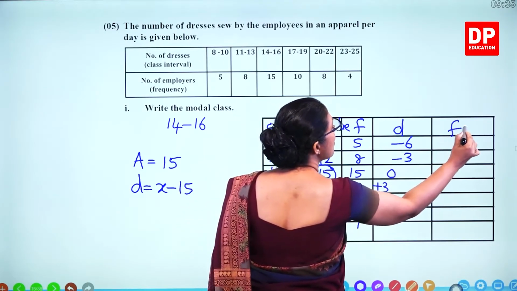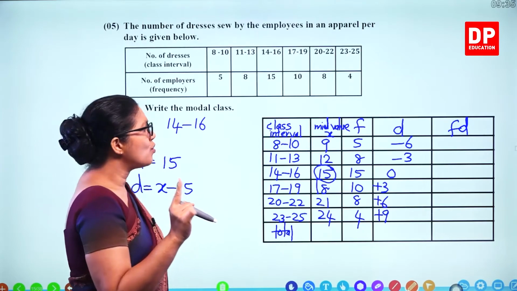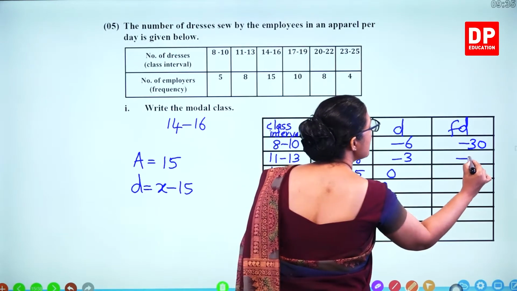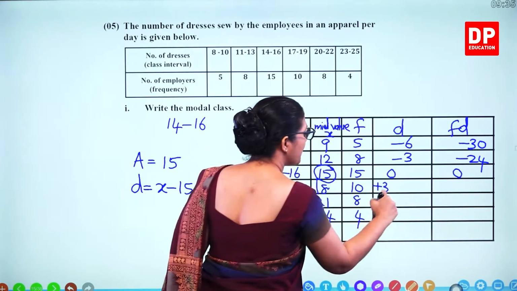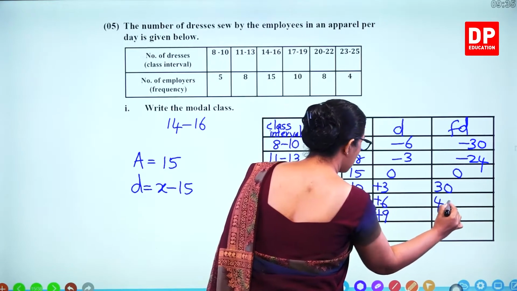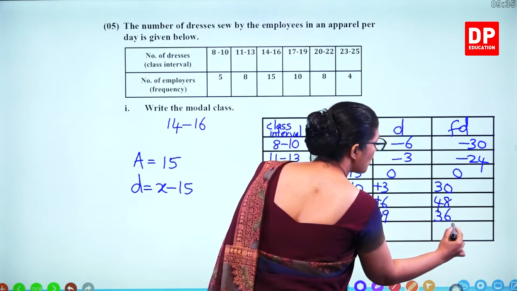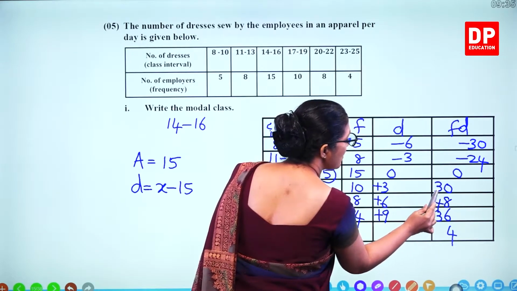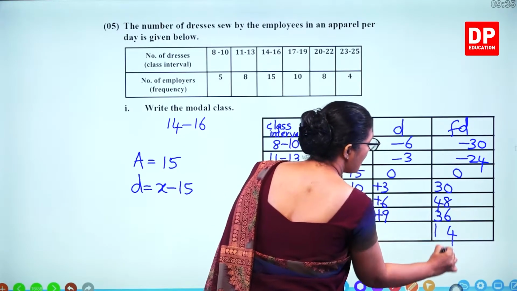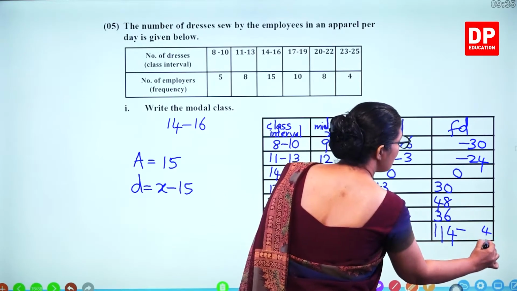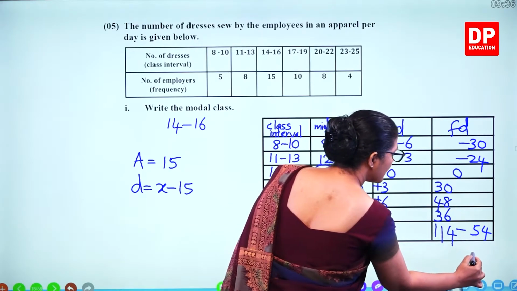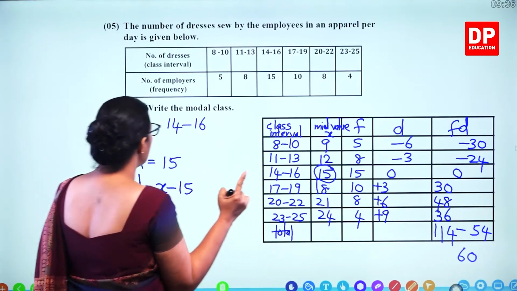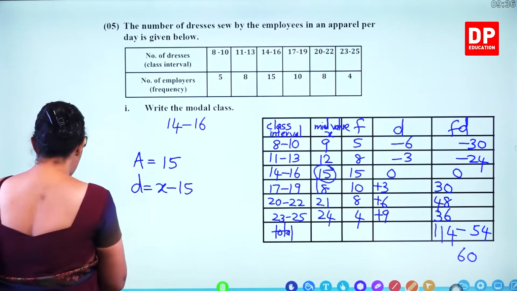Now we have to construct the FD column. Multiply the two columns. 5 times minus 6, minus 30. 8 times minus 3, minus 24. 0. 10 times 3, 30. 48. 36. So the positive values, 8 plus 6, 14. 1 remaining, 5 plus 3, 8. Plus 3, 11. Minus 54. So what's the value? 60 is the answer.